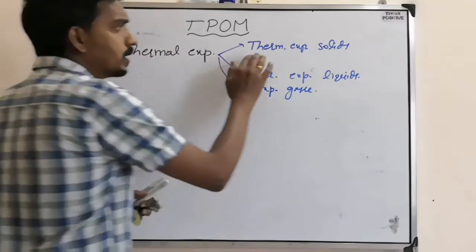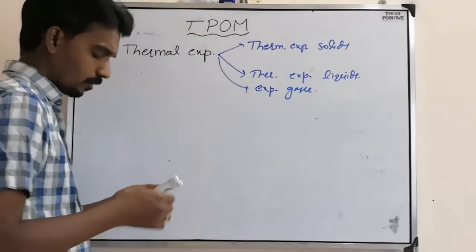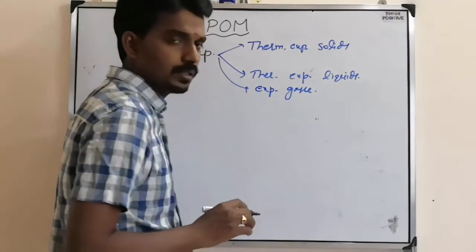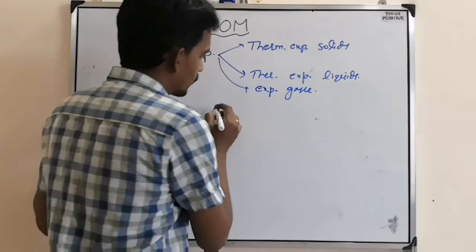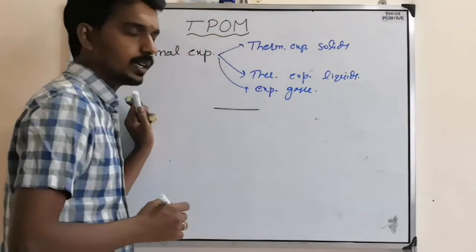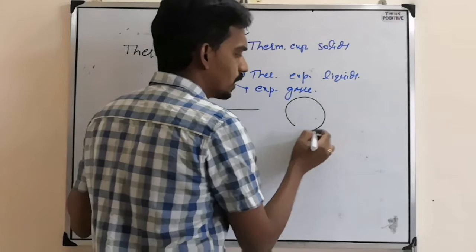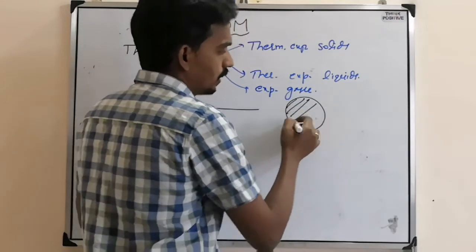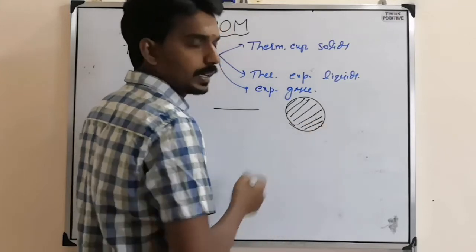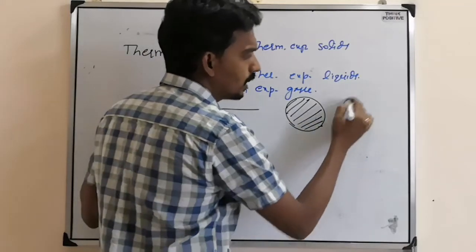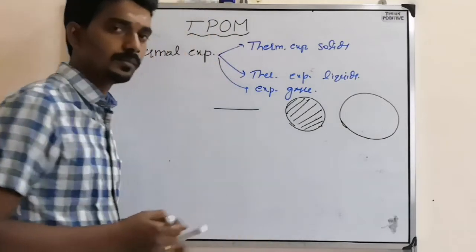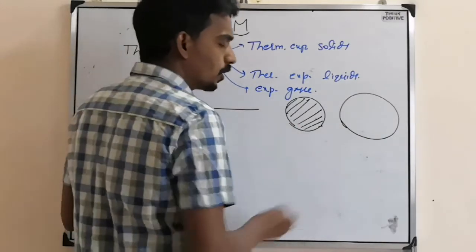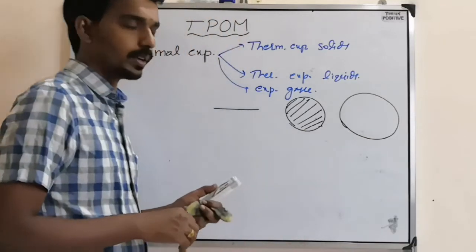Now, the very first thing, thermal expansion of solids. If you consider, there are three types of solid bodies, I mean regular shapes. One is a linear body like a wire. One is a surface body like a circular or square or rectangular plate, like a disc. And another one is a sphere. So one is a linear body, one is a surface body, one is a volume body.